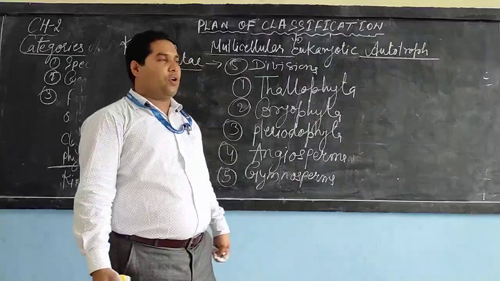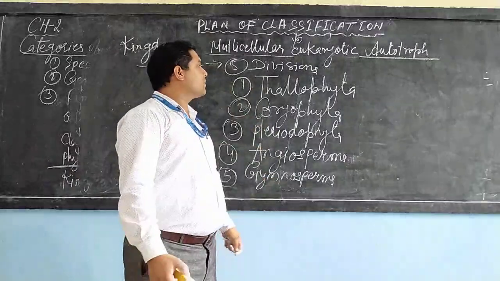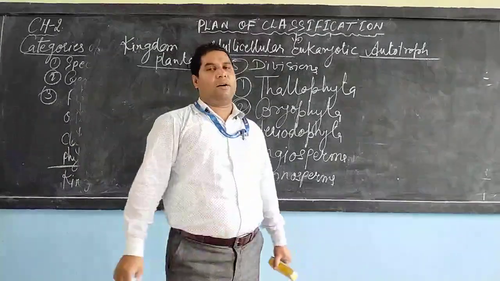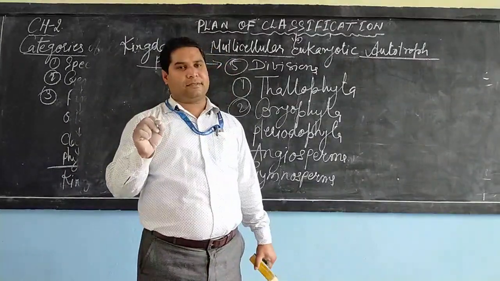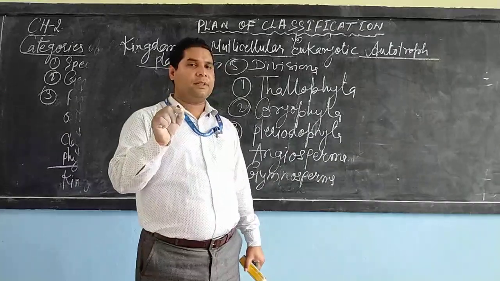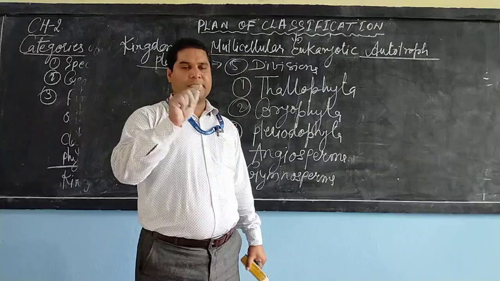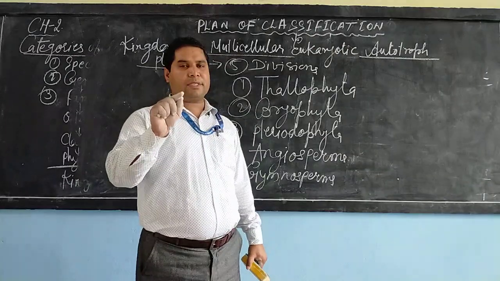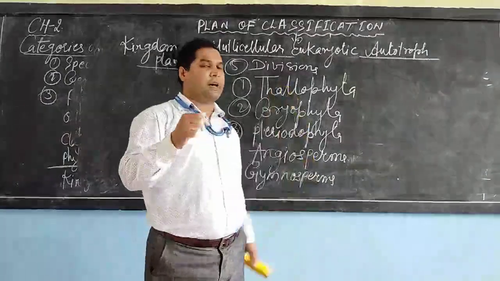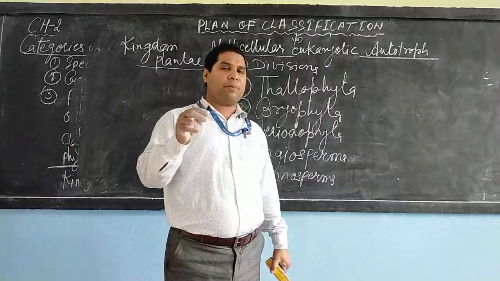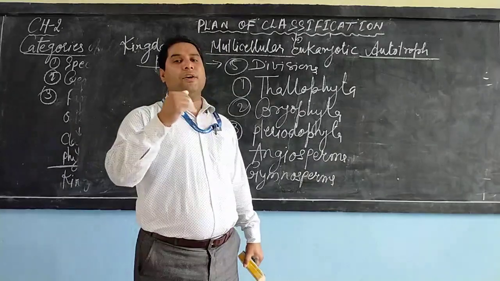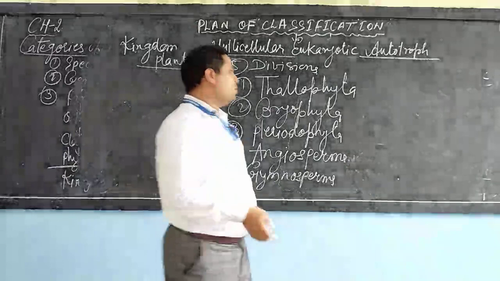Thallophyta are those eukaryotic autotrophic organisms which are undifferentiated into the stem, leaves and the roots. In Thallophyta, leaves, stem and root are undifferentiated, and the example is